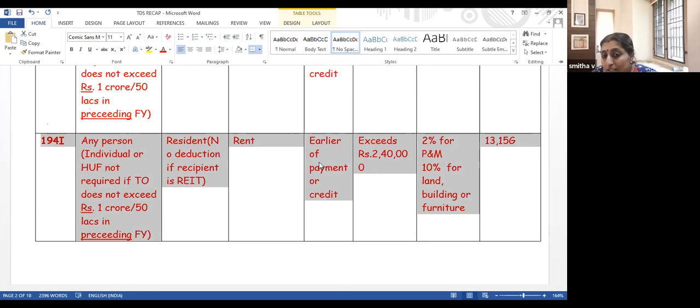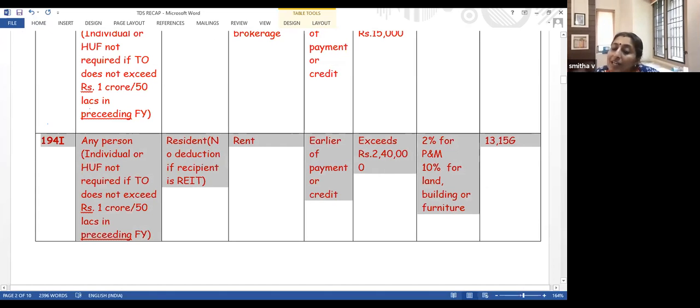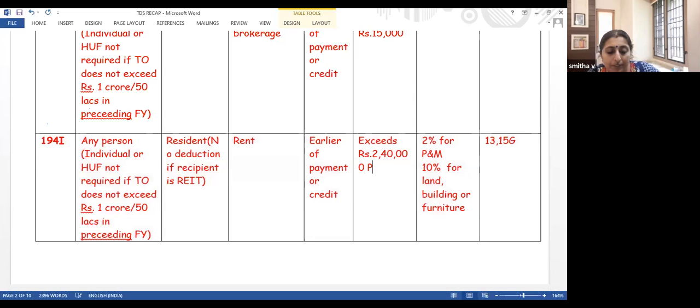At what time is TDS to be deducted? Earlier of payment or credit. The limit is 2,40,000, but 2,40,000 is per owner. What I mean by that is, if it is a joint property and the amount of rent is 4,80,000 and there are two owners, there is no need for tax deduction because 2,40,000 is per owner, per year. The rates are 2% for plant and machinery and 10% for land, building, furniture. If you want a lower tax deduction, it's Form 13 or Form 15G.